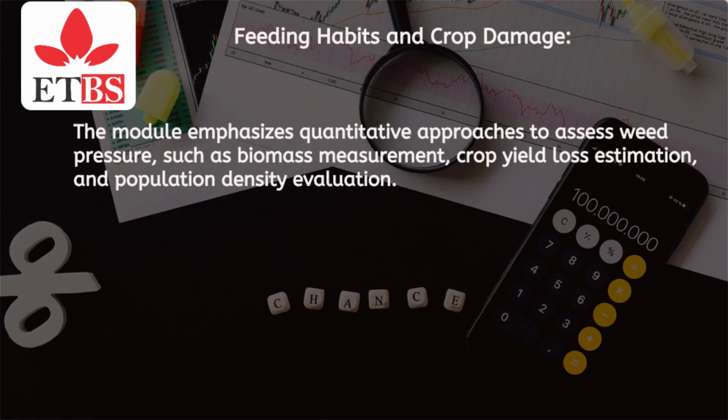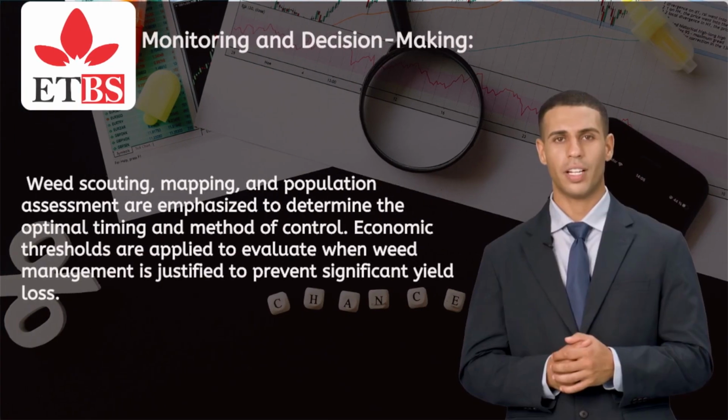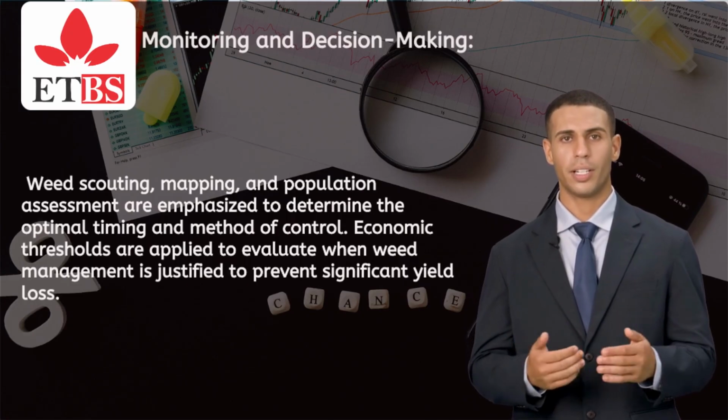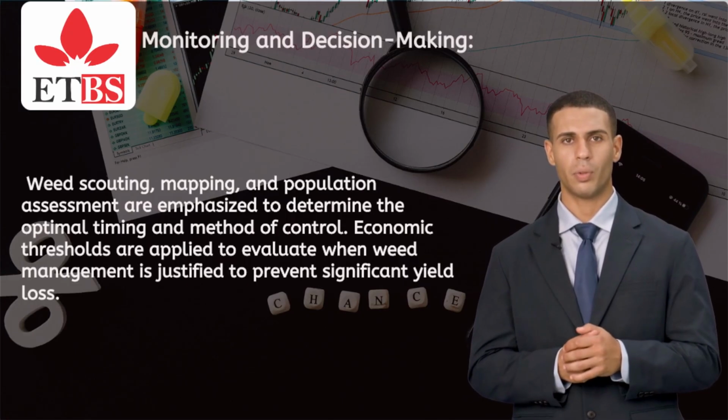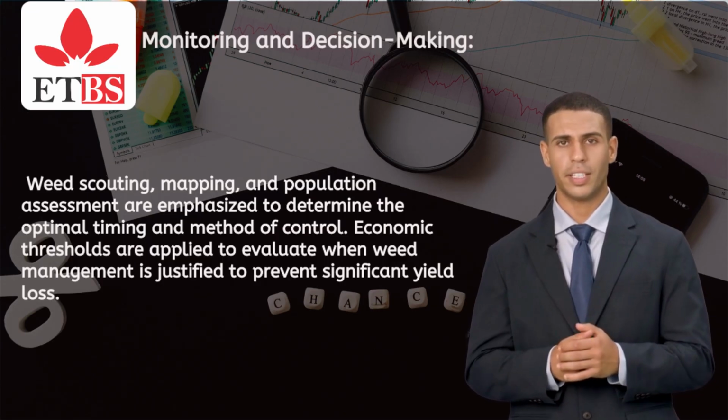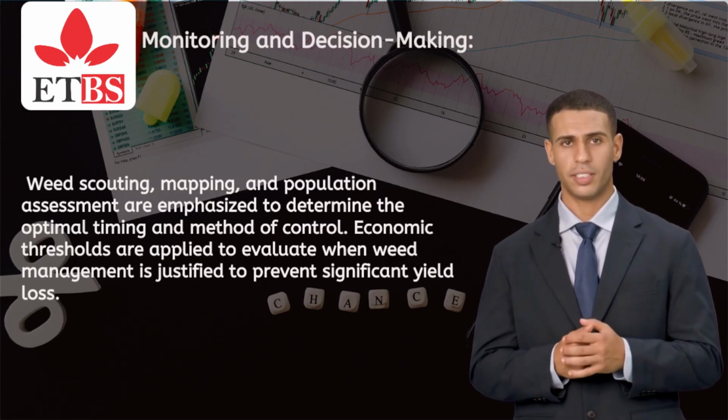Biological controls: use of natural enemies, grazing animals, and allelopathic cover crops. Chemical controls: judicious herbicide selection, timing, and application to minimize resistance and environmental impact. Monitoring and decision-making: weed scouting, mapping, and population assessment are emphasized to determine the optimal timing and method of control. Economic thresholds are applied to evaluate when weed management is justified to prevent significant yield loss.